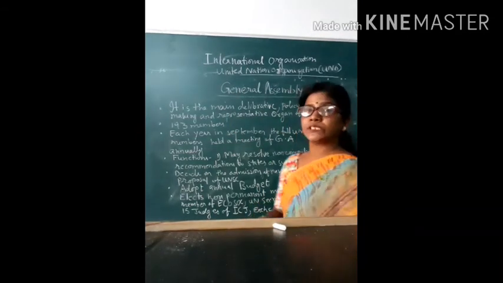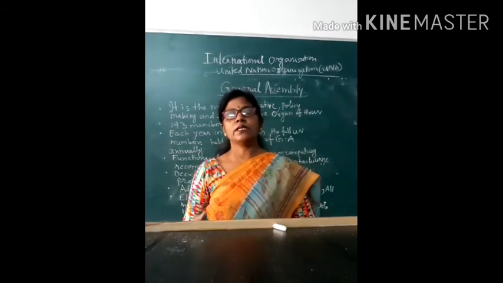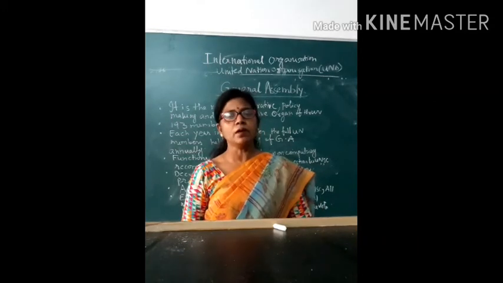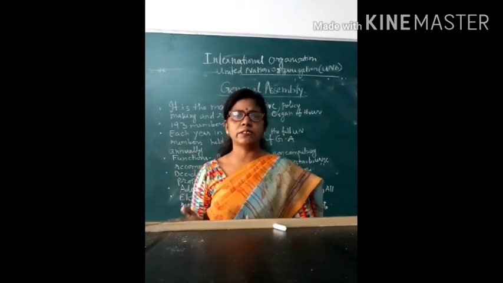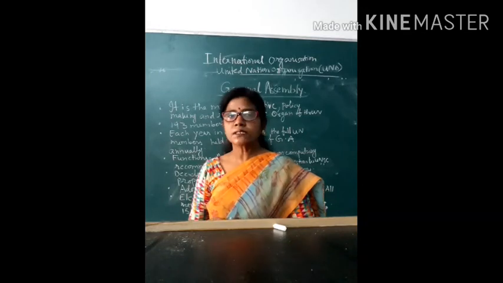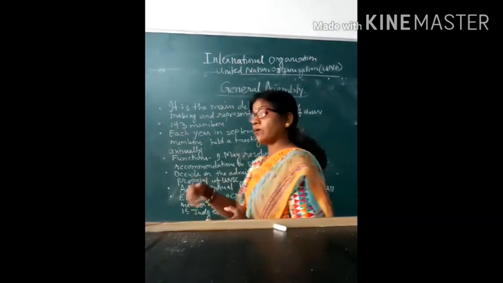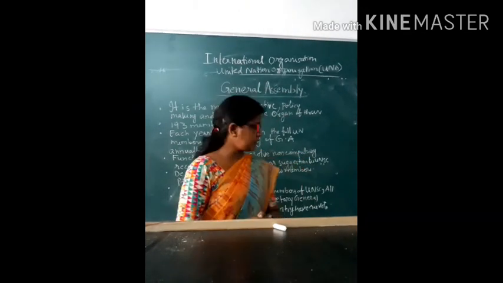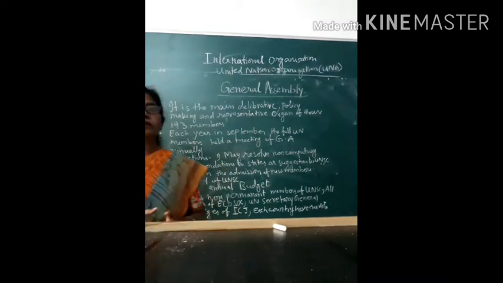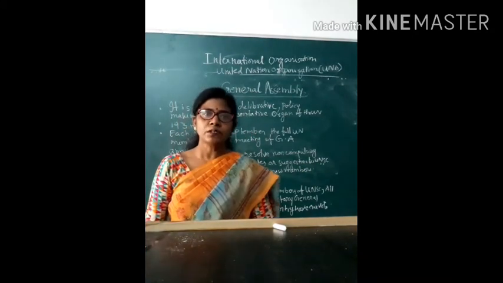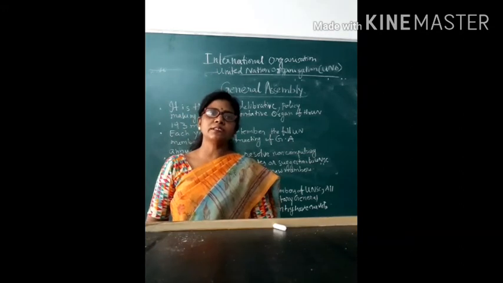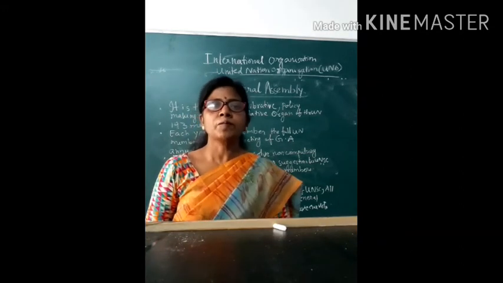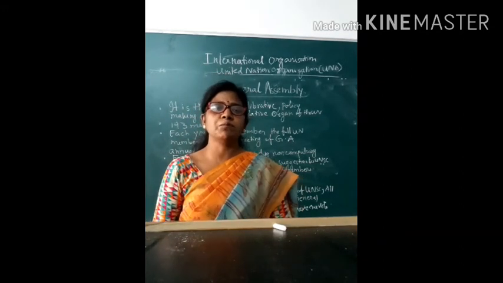The UN Secretary General is also elected by the General Assembly on the recommendation or suggestion of the United Nations Security Council. It also elects 15 judges of the International Court of Justice,